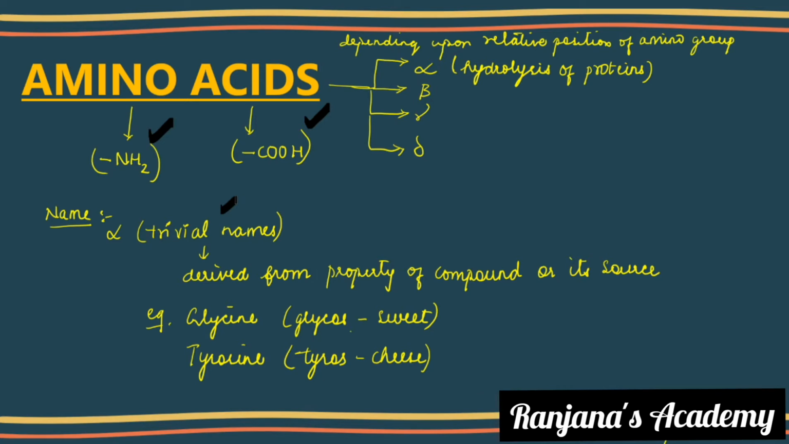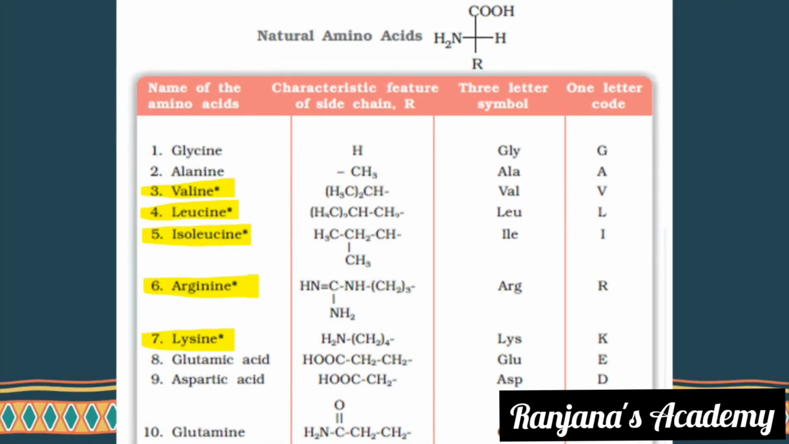Now you come to tyrosine. Tyros is again a Greek word. What is the meaning of it? Cheese. So that is its source, and sweet is the property of the compound. Okay, fine. Now there are 20 important amino acids which you have to know.